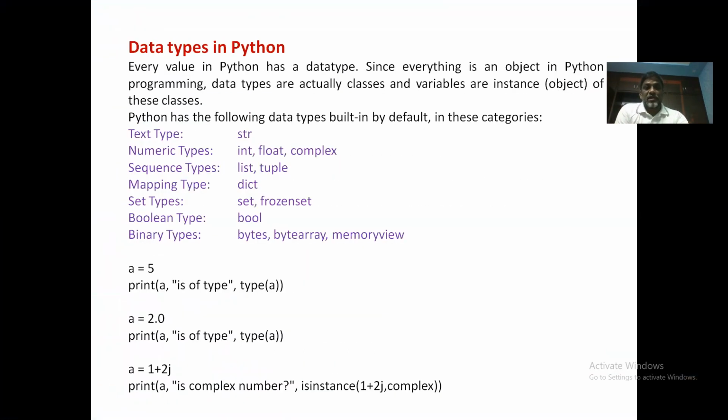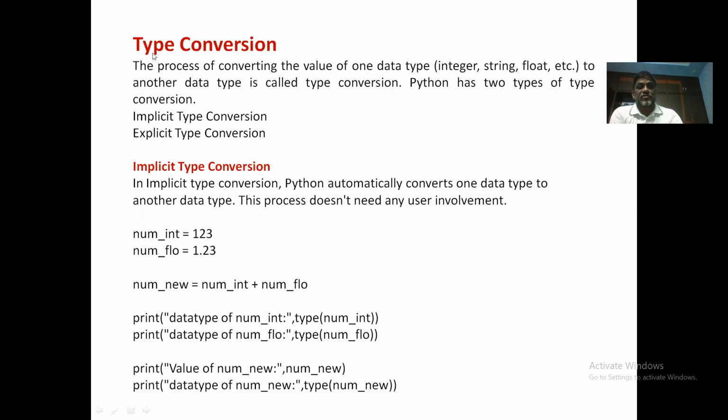There is one more topic that we are discussing today. It is about type conversions. The process of converting one data type into another data type is called type conversion. In Python, there are 2 types of conversions available: implicit type conversion and explicit type conversion. Implicit type conversion is done automatically by your Python interpreter. We don't need to do anything.